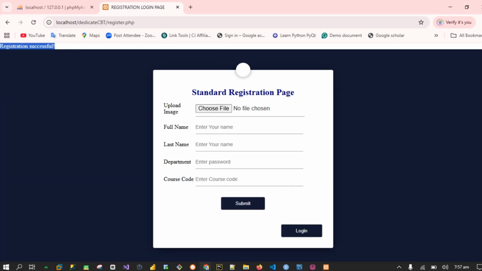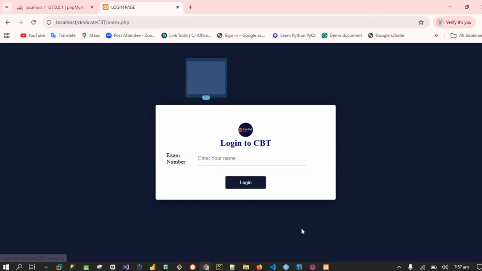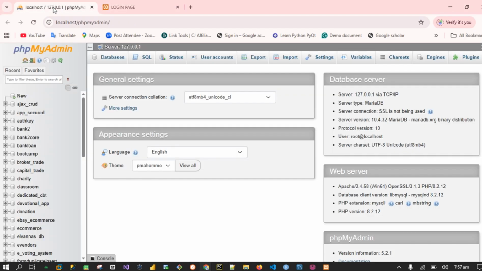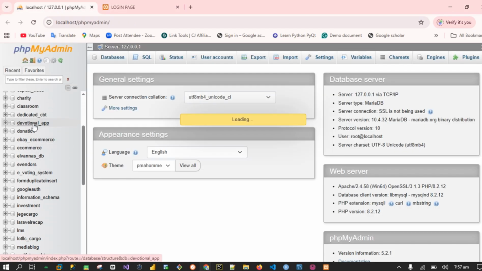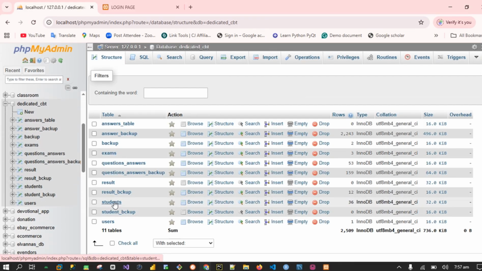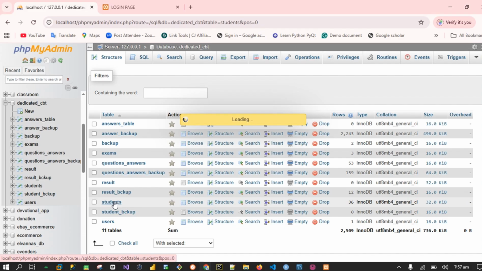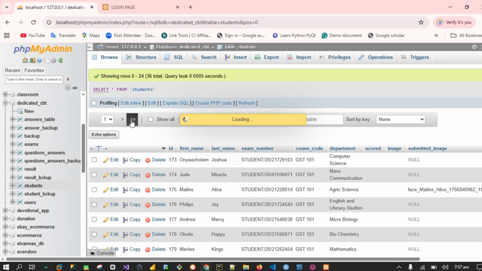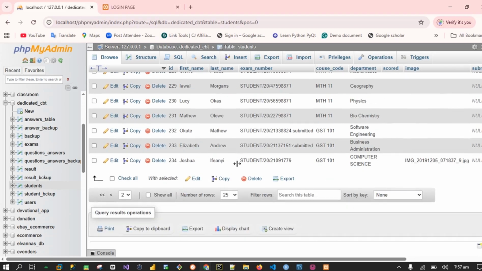Don't mind the alert message. I can customize this later. So you can see registration successful. Then I can go to login. Now mind you, if I check my database where we have the students who have registered, you will quickly see that I have been able to register successfully. We are going to check the last student that just registered. You see it picked the image I used in registration. It picked the course code and my department. It also generates an exam number for me automatically.